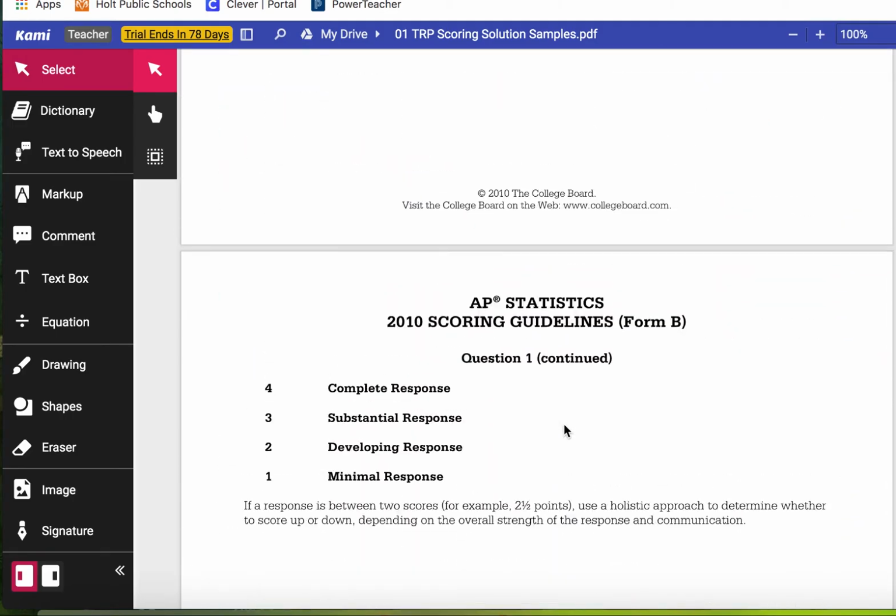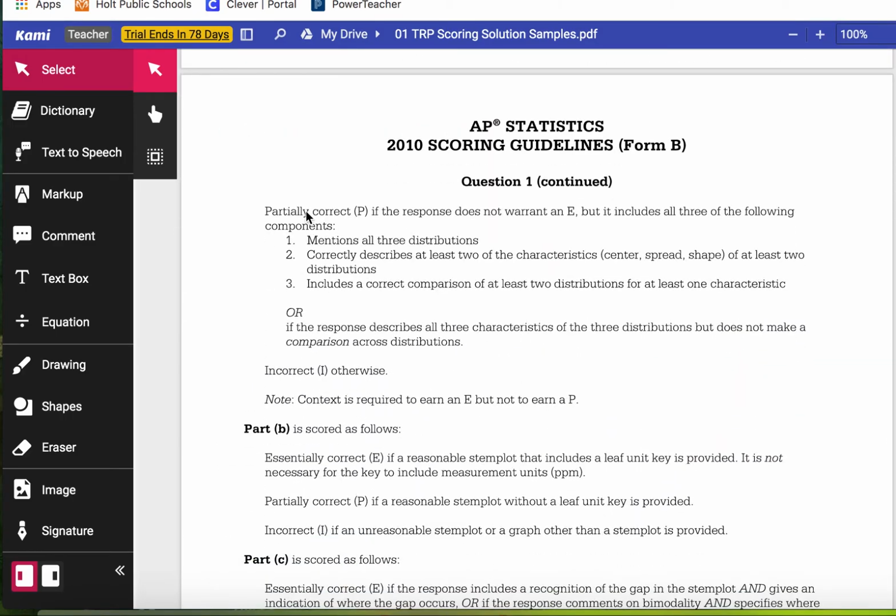I'm going to go back to your scoring guide for a second. Does it mention all three distributions? Yes, it does. It mentions X, Y, and Z. Does it correctly describe at least two of the characteristics, center, spread, and shape, of at least two distributions? Yes, it does. It mentions center for river X and Y and Z, and it measures spread for X, Y, and Z. What it lacks is shape. So there's nothing there about shape. And it concludes a correct comparison. It did that as well. This is by definition partial credit.